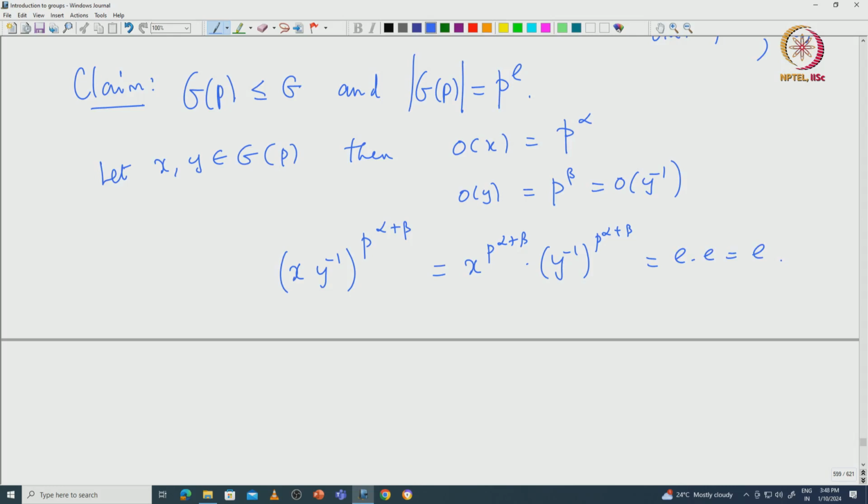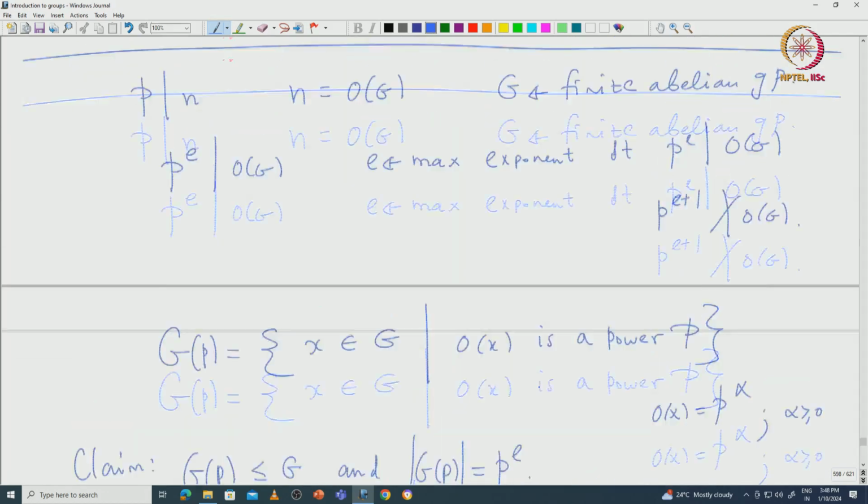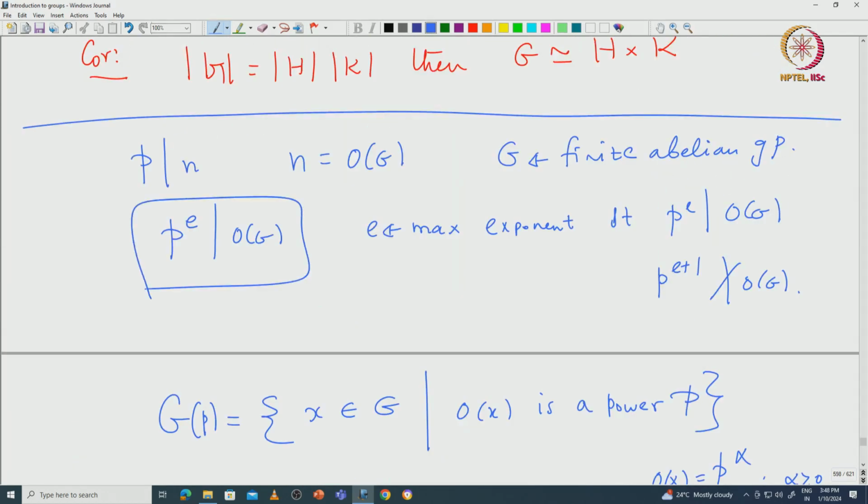So, this proves the order of x y inverse must also be some P power gamma for gamma greater than or equal to 0. So, this proves x y inverse is in G of P and G of P is indeed a subgroup of G. Now, we want to say that the cardinality of G of P must be exactly P power E for that exponent E. Okay. So, this is the exponent, the highest exponent of this prime P.